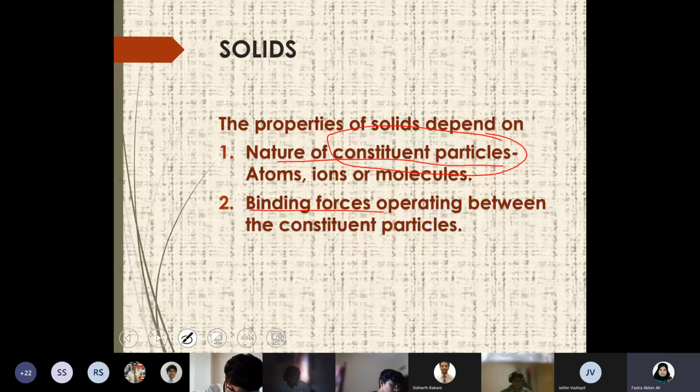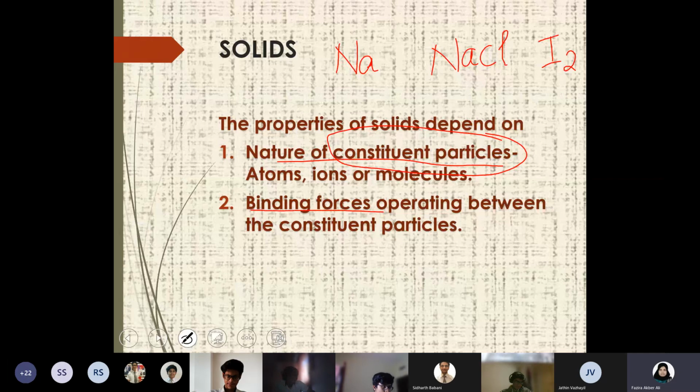Okay. So what do you mean by nature of constituent particles? The number of electrons in photons. Okay, I'll give you 3 examples: sodium, NaCl, that is salt, and iodine. These 3 are solids. Sodium is a metal, so it's in solid state. And you know that sodium chloride is in solid state, and iodine is also at room temperature. These are purple color solids.